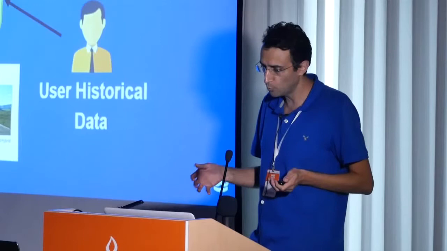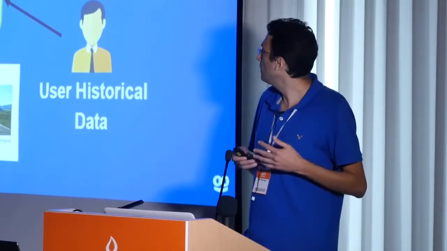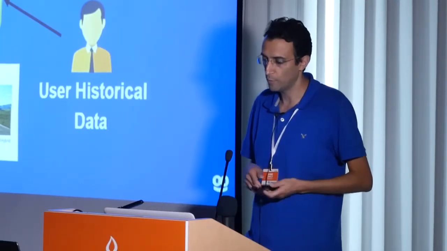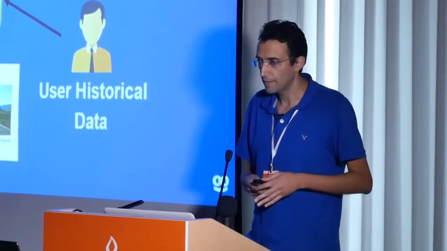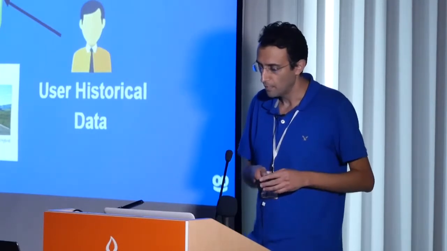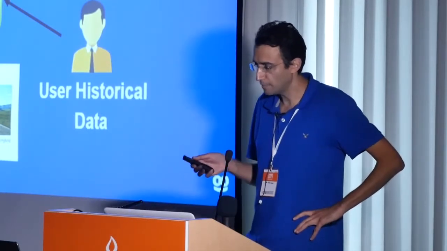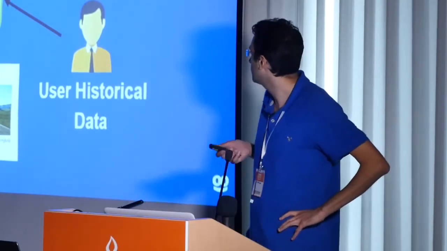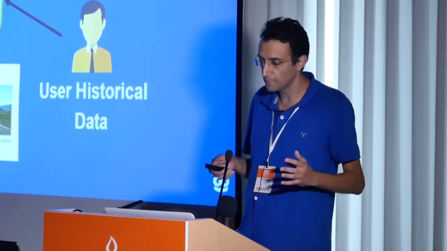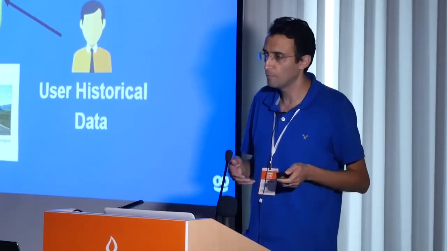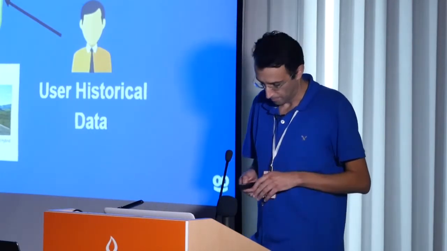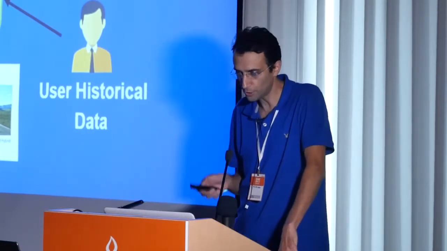choose the best ones. The input to the algorithm is obviously the recommendation. So we have the titles and the thumbnails and other metadata features about the items. We have context metadata like browser and platform. We have location-based information, and we have the user's historical data, his historical preferences, things that he likes, and more importantly, things that he doesn't like. And the output of the algorithm is the recommendations.